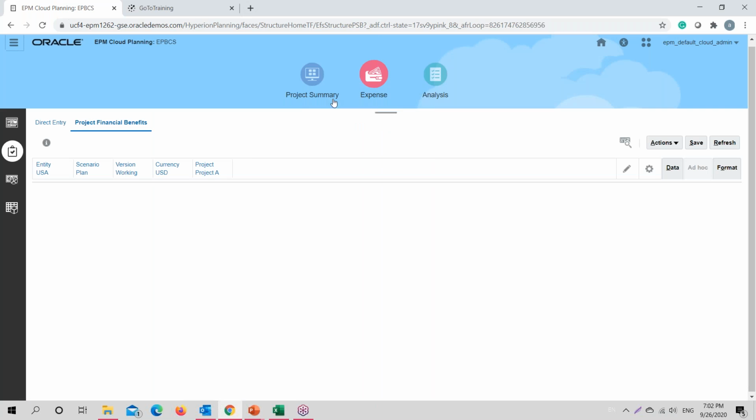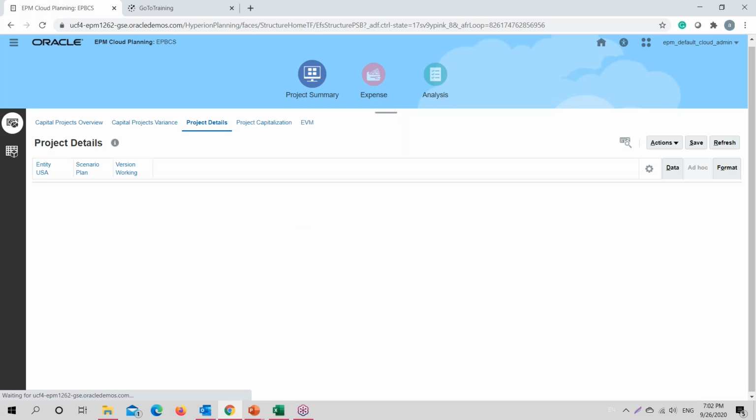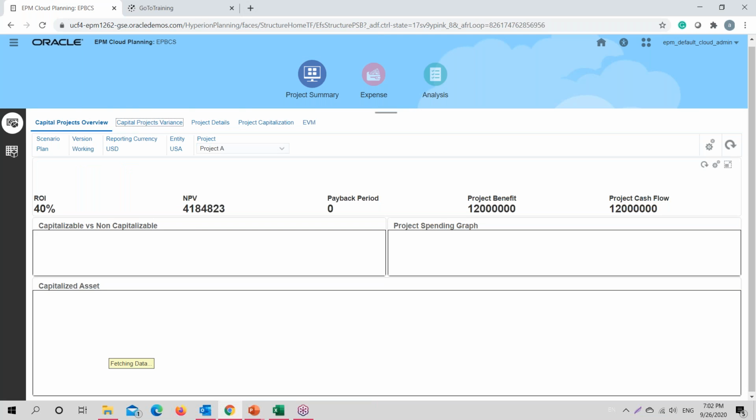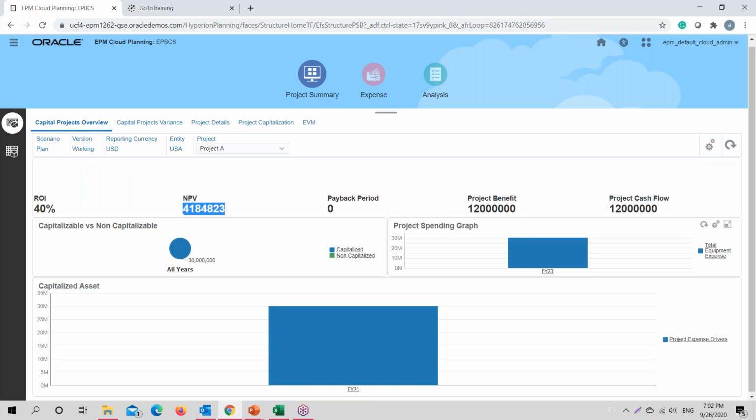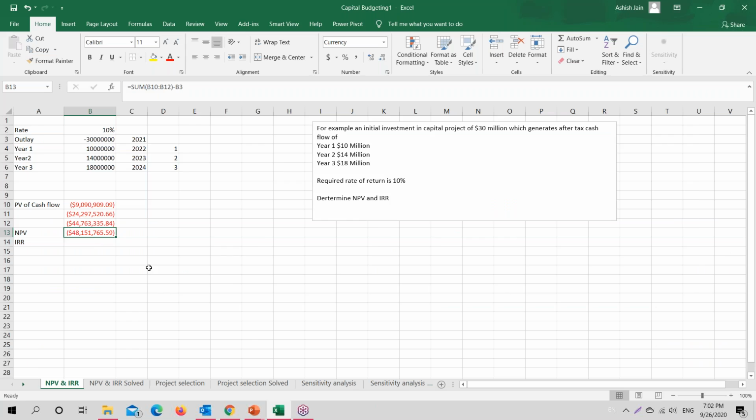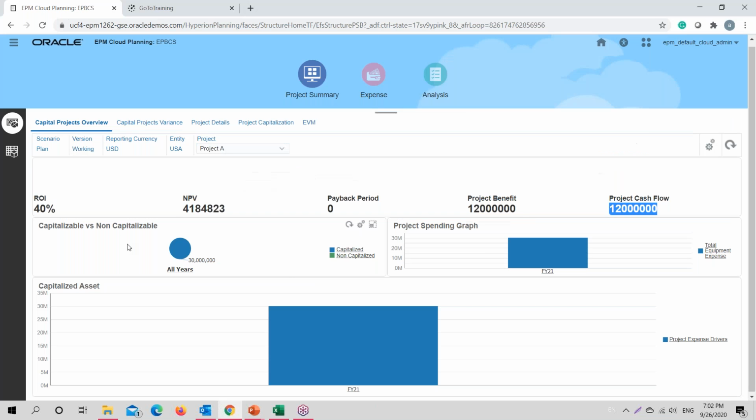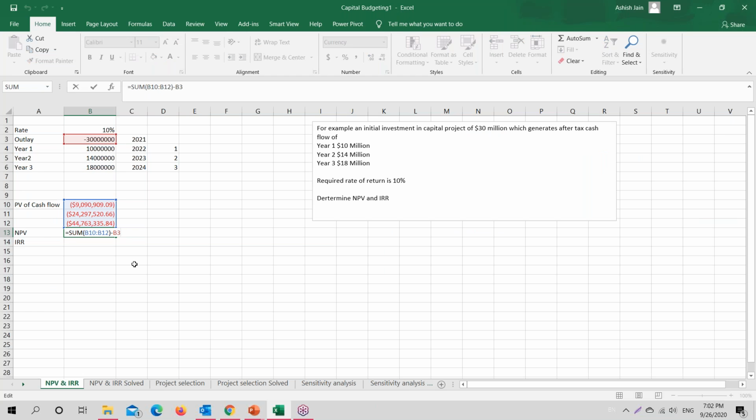Okay, so we have a present value calculated, we have a project benefit being calculated, the project cash flow calculated. Okay, so we have the same net present value amount. I just took some different amount in here, so it is giving me a different calculation. Let me just put a negative value minus sign so that I will get the correct sum in here.